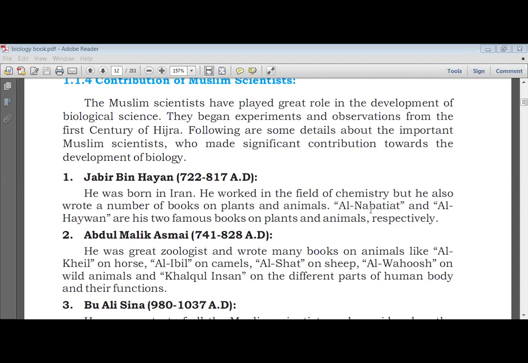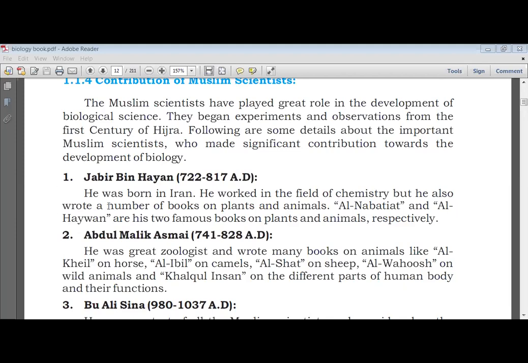Nabatiyat means plants, in Urdu, Arabic and Farsi. And Al-Haywan means animals. They are his two famous books on plants and animals respectively.